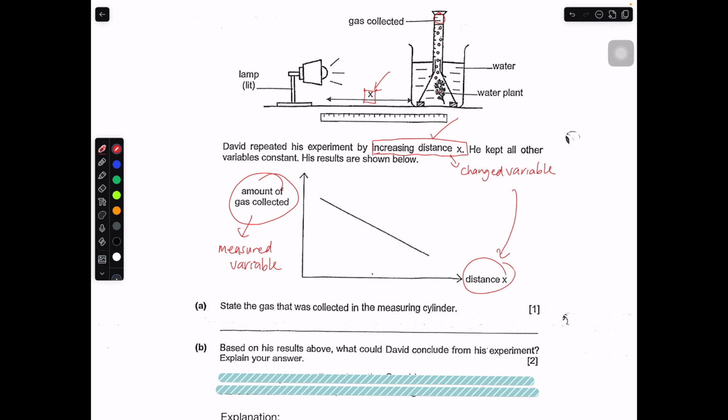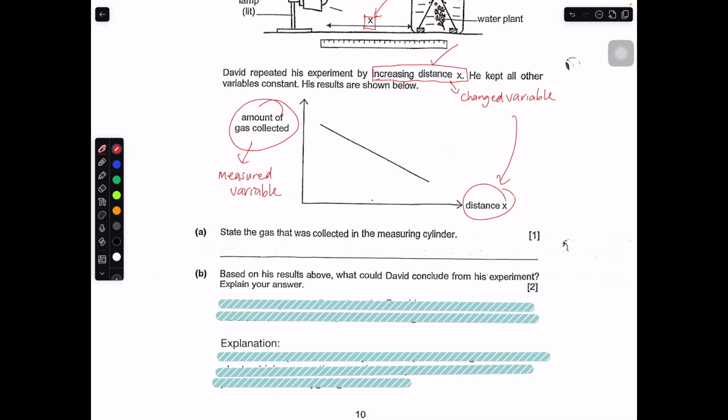This over here is sometimes what we call the observable measured variable, and it is used to tell us the rate of photosynthesis.